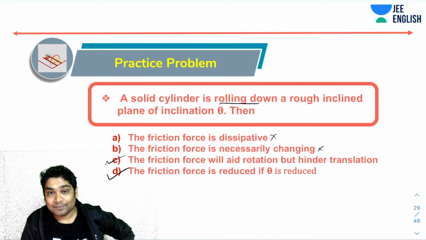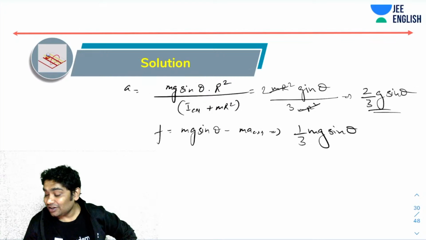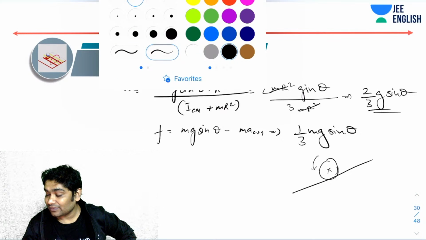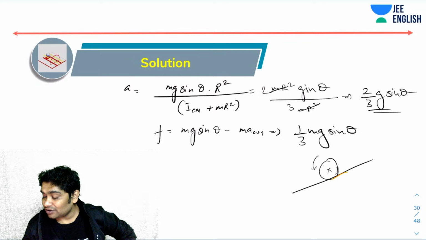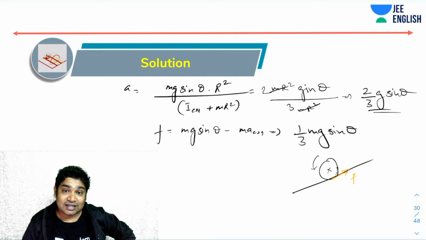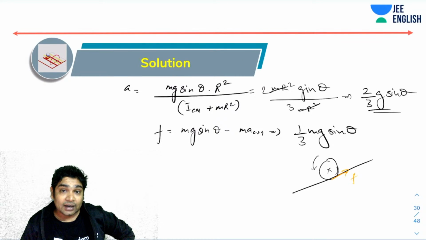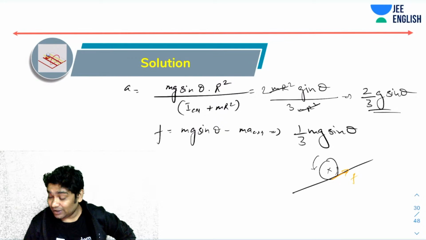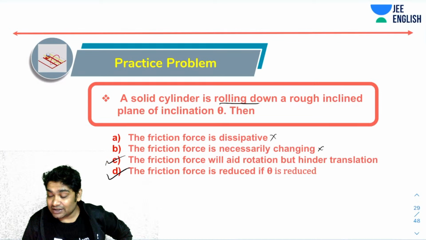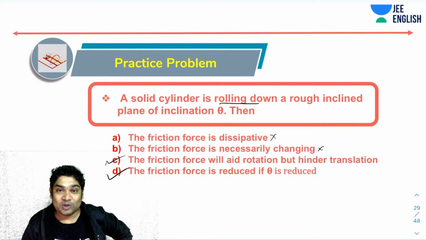Okay, so two options are correct here, Tanya. Of course, what is the direction of friction? So if you think about it, the direction of friction will be like this. You will notice that the direction of friction would be like this. So obviously this kind of friction would hinder translation and would aid rotation. So you are right, C is absolutely correct. But along with that, even D is correct. Okay, so C and D both are correct. I hope you followed that.